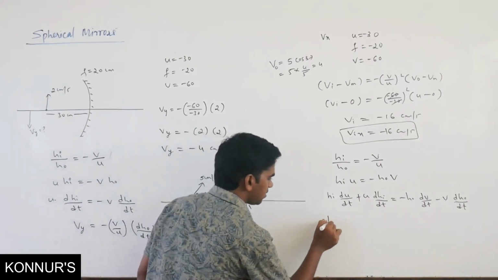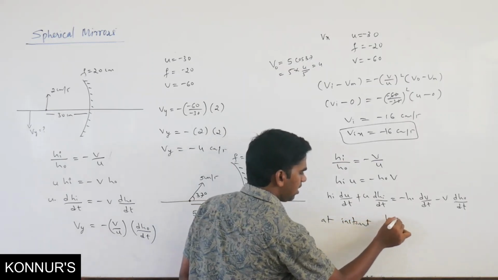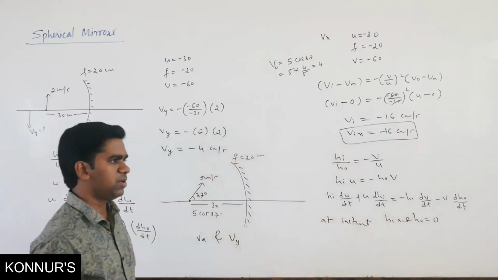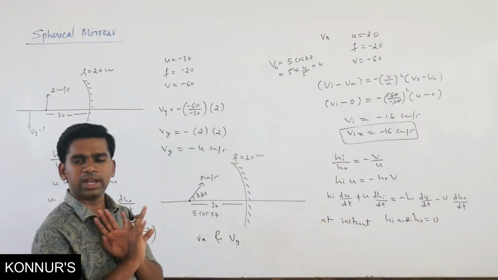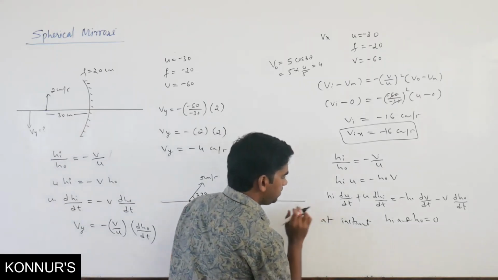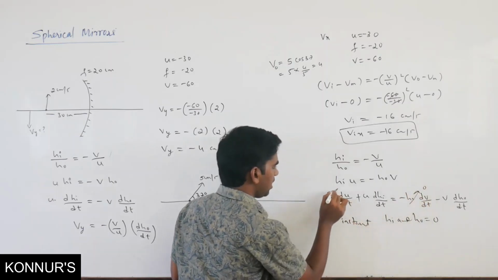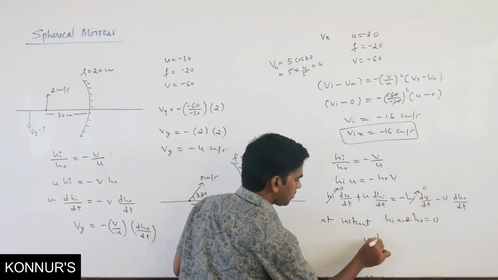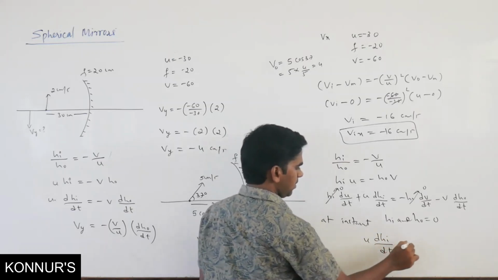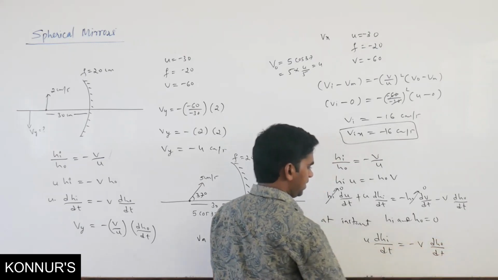At the instant, hi and h naught are going to be 0, because at the given instant the point image does not have any height. So this is going to be 0 and this is going to be 0. So u dhi by dt equals minus v dh naught by dt.